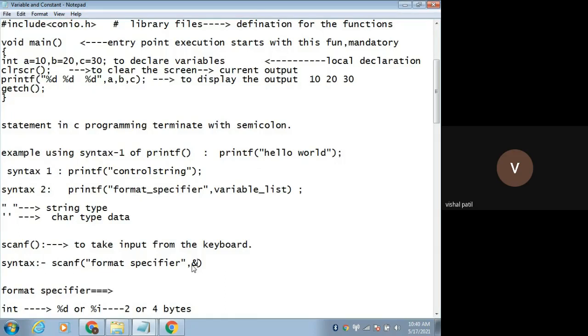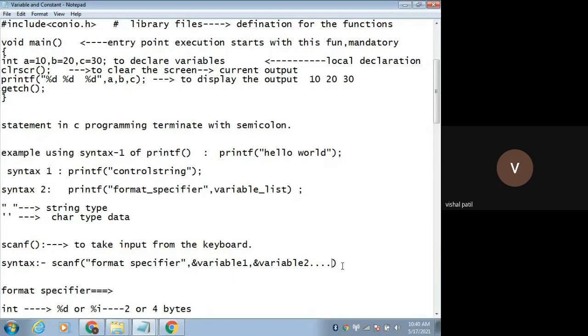So ampersand variable1, comma, ampersand variable2, and so on. This is the syntax.